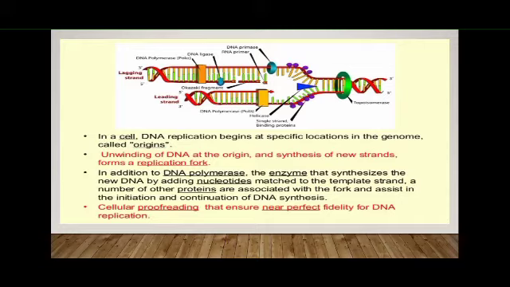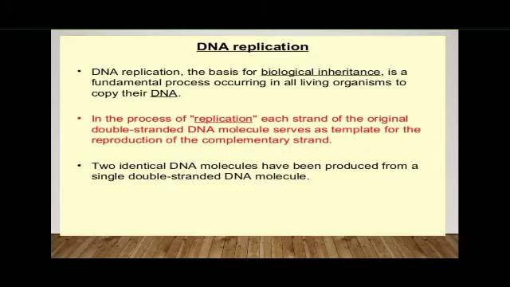Now, one more point. If your DNA replication is taking place in prokaryotes, then it is termed prokaryotic DNA replication, with the help of the enzymes prokaryotic DNA polymerases. And if your DNA replication is taking place in eukaryotes, then it is termed eukaryotic DNA replication, with the help of the enzymes eukaryotic DNA polymerases.